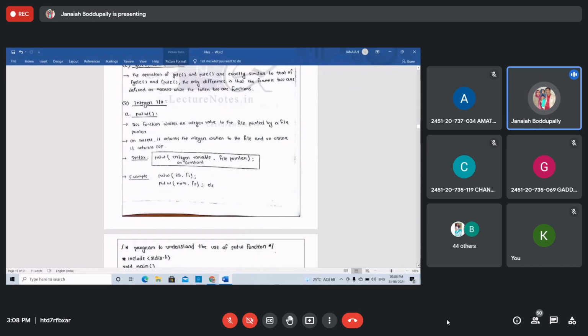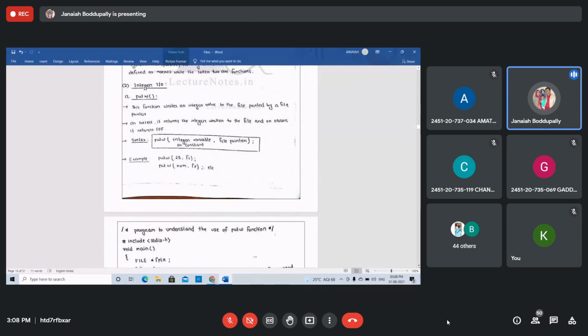Integer input output functions: putw and getw. What is putw? What is getw? This function writes an integer value to the file pointed to by the file pointer. See this syntax: putw, integer, and the file pointer. Write the file pointer in the second argument like this. putw(25, f1) is an example. putw(number, f1), where f1 is the file pointer.